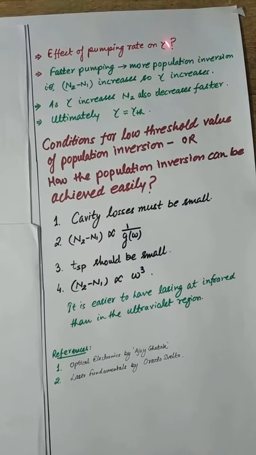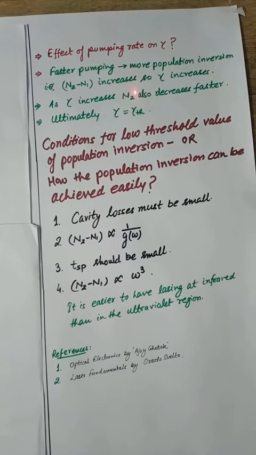But this excess value of gamma will also decrease the population N2 faster, because now the rate of stimulated emission transitions will become fast. If pumping is fast, the stimulated emission transition rate will also become fast, and that will decrease N2 rapidly.